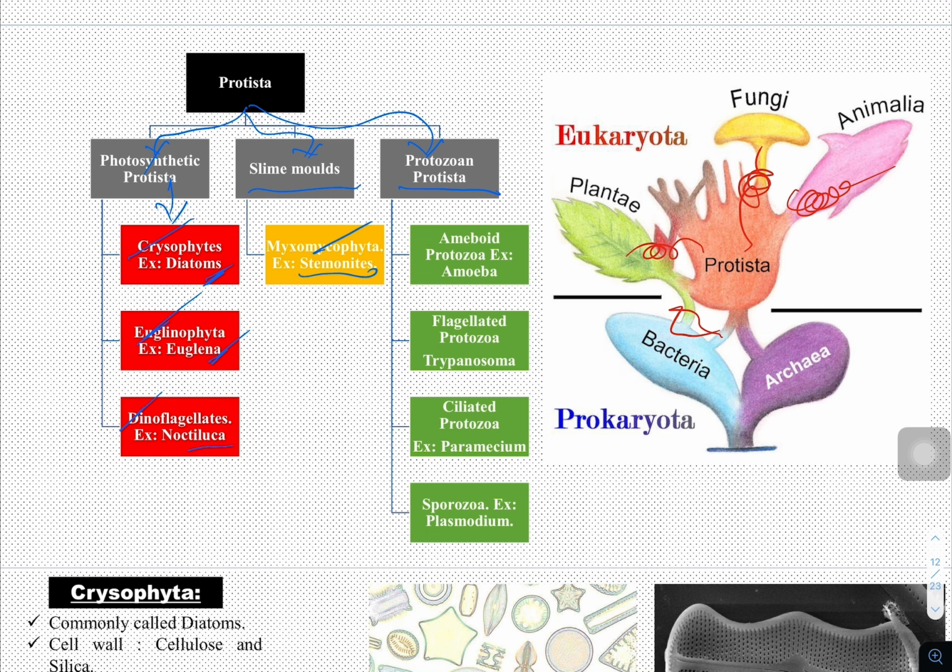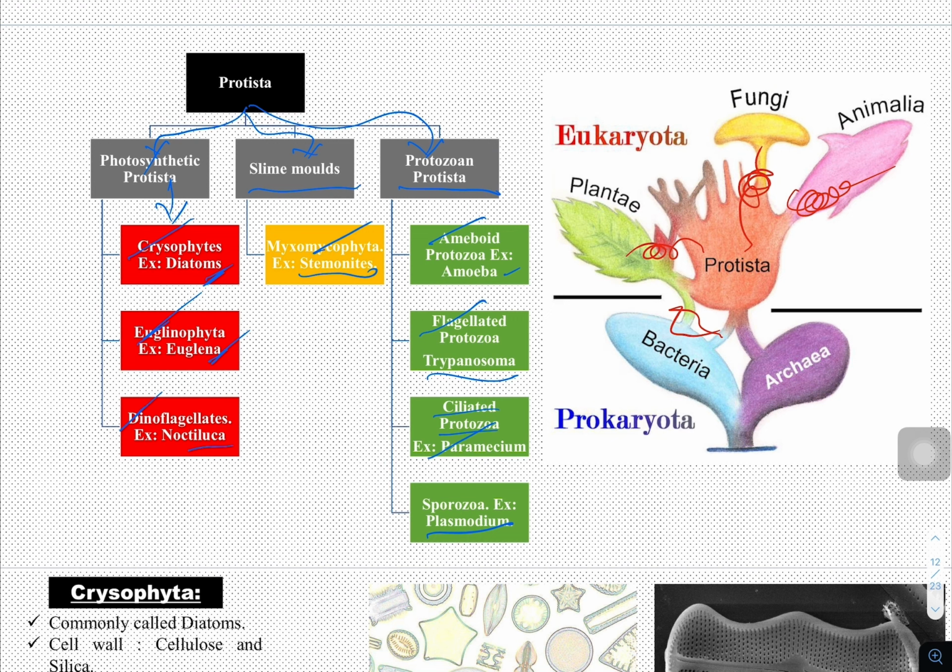Next one is protozoan Protista. Here, based upon their movement, they have been classified into amoeboid Protista. Example: Amoeba. Flagellated protozoa, which have flagella for their movement. Example: Trypanosoma. Ciliated protozoa. Example: Paramecium. Sporozoa. Example: Plasmodium.